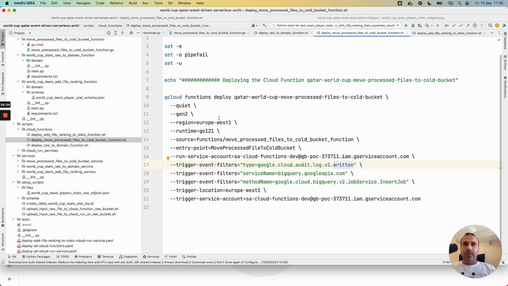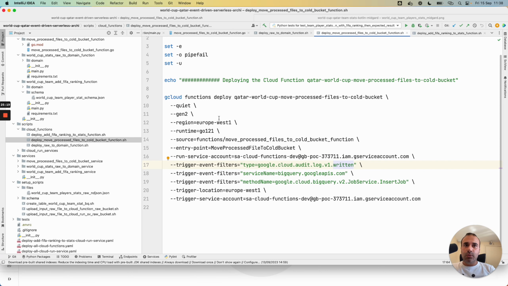And in this case, for BigQuery, there is no built-in event filter like in the Cloud Storage part. So we can use audit log, because behind the scenes, when we perform some actions for BigQuery, some audit logs are executed. An audit log is enabled by default for all the BigQuery actions. It's very interesting to know this concept.